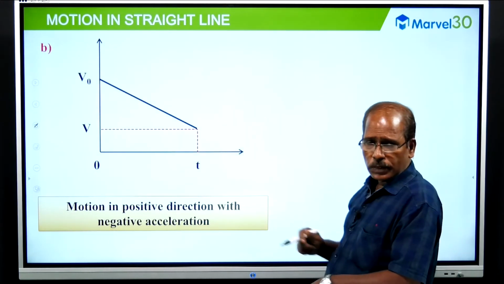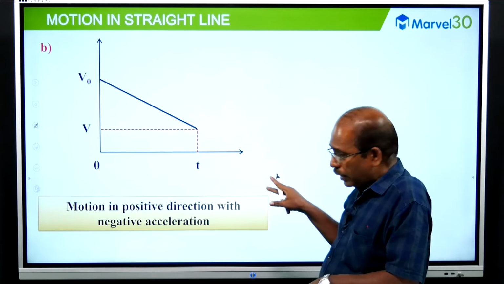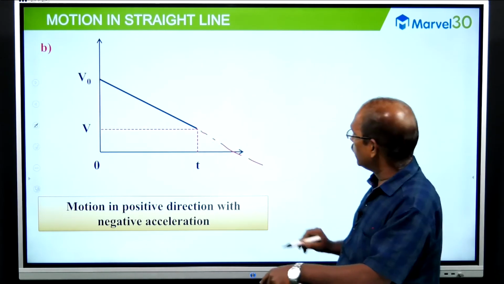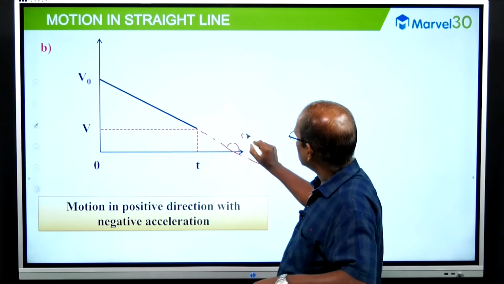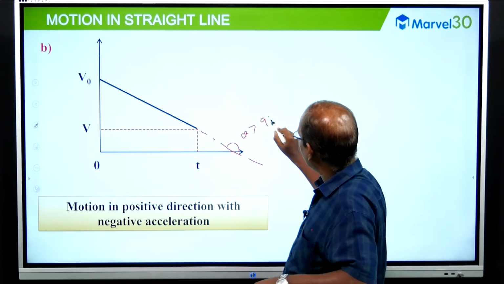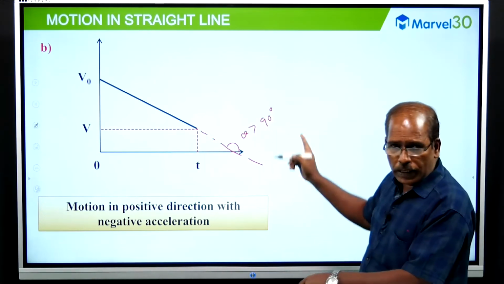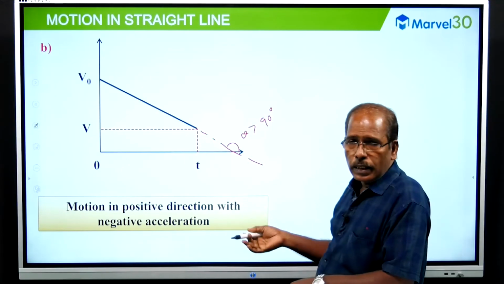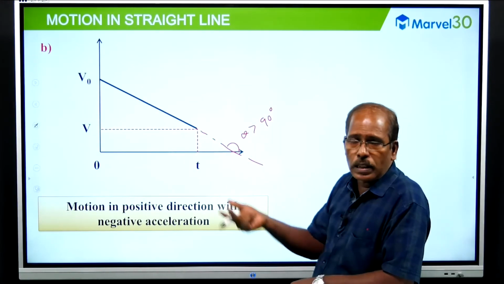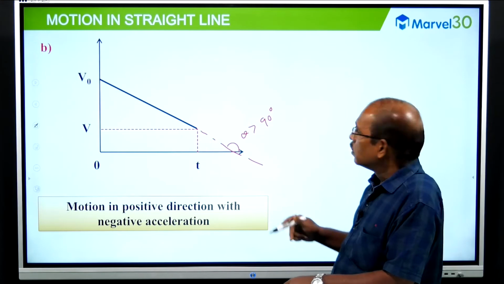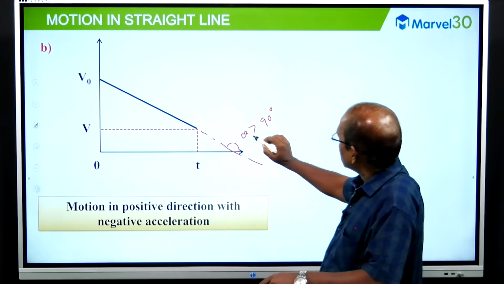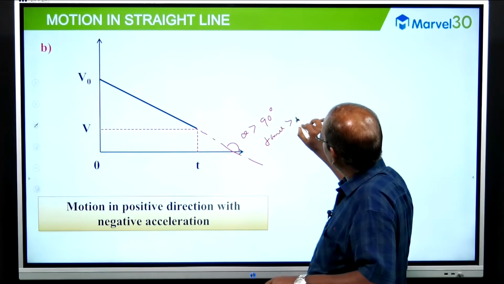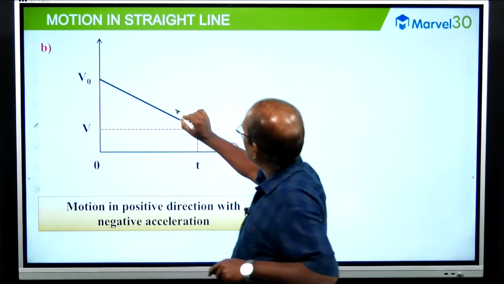Other one, the same discussion, but look at the graph. If you extrapolate, look at the angle. This theta is more than 90 degree. Theta is more than 90 degree mean, what is the tangent value? More than 90 degree, the angle falls in the first, second quadrant or third quadrant. So mostly the second quadrant. In the second quadrant, what about the tan value? Tan theta is also negative. So the slope is a negative slope.